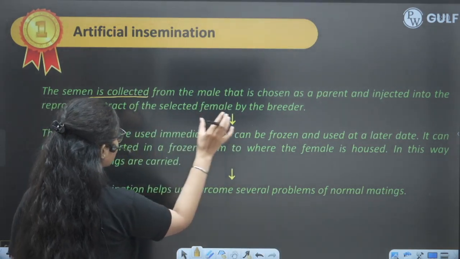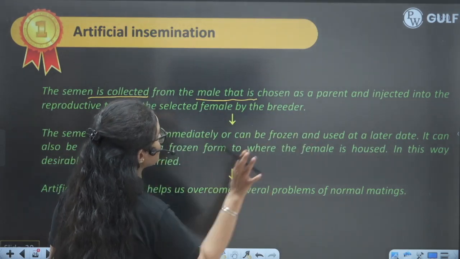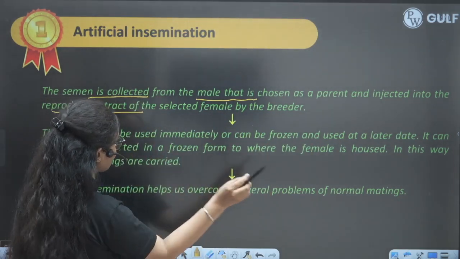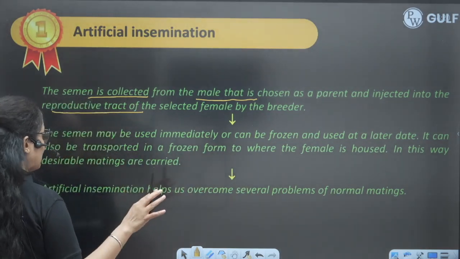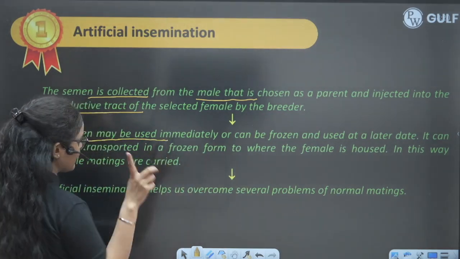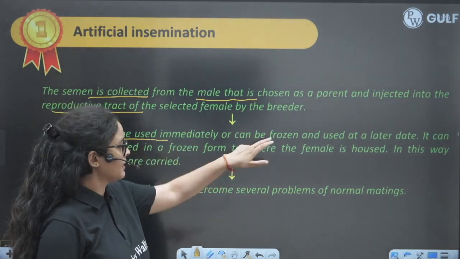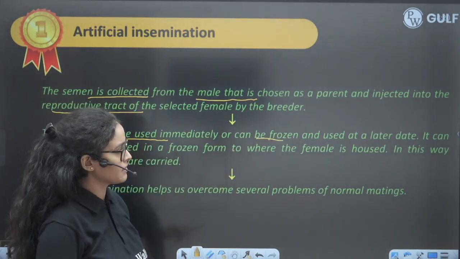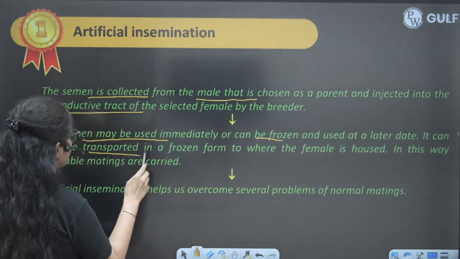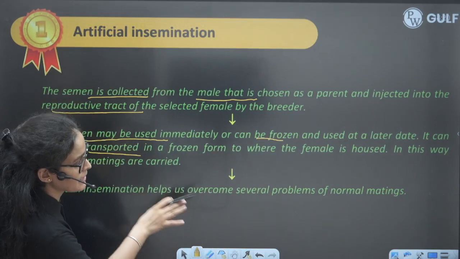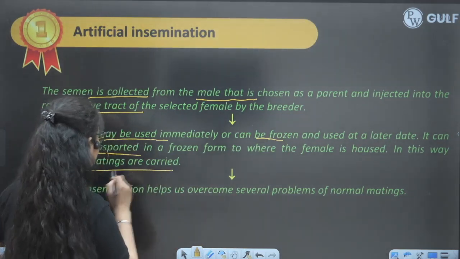Semen is collected from the superior male that is chosen as a parent, and we are injecting it into the reproductive tract of the selected female, the superior female, by the breeders. Semen is preserved, can be frozen and used later, and it can also be transported easily in the frozen form, whereas the female is housed where she is, and in this way desirable matings are carried out.